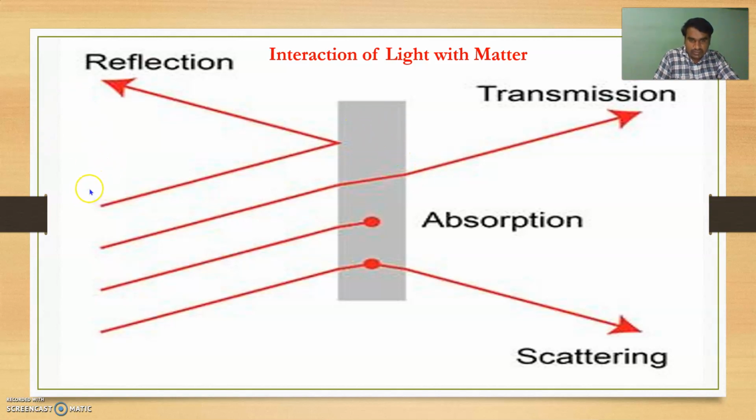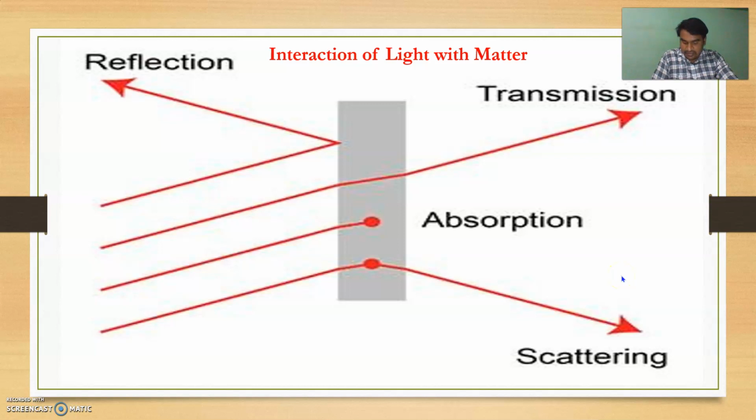If we fall the electromagnetic spectrum or light in the form of photons, some of the light is reflected, part is transmitted, and some part is absorbed by this molecule. In photochemistry, we are concerned with the part which is absorbed, and some light is scattered.